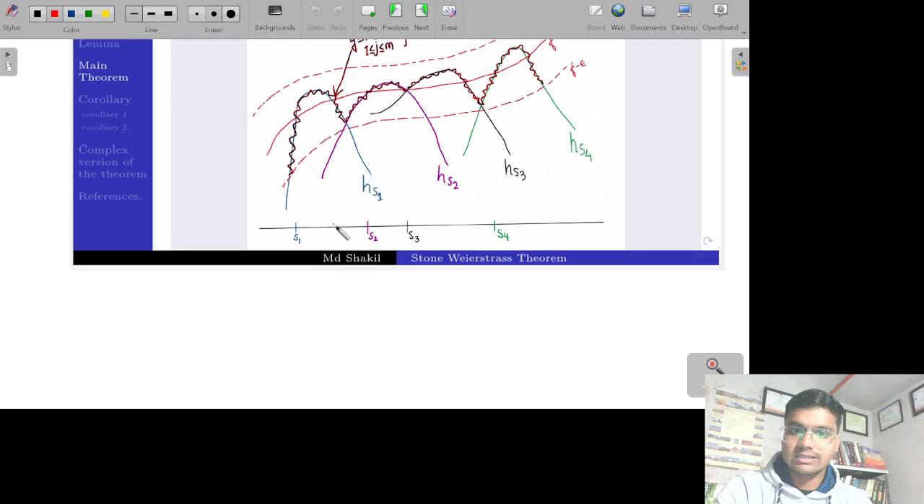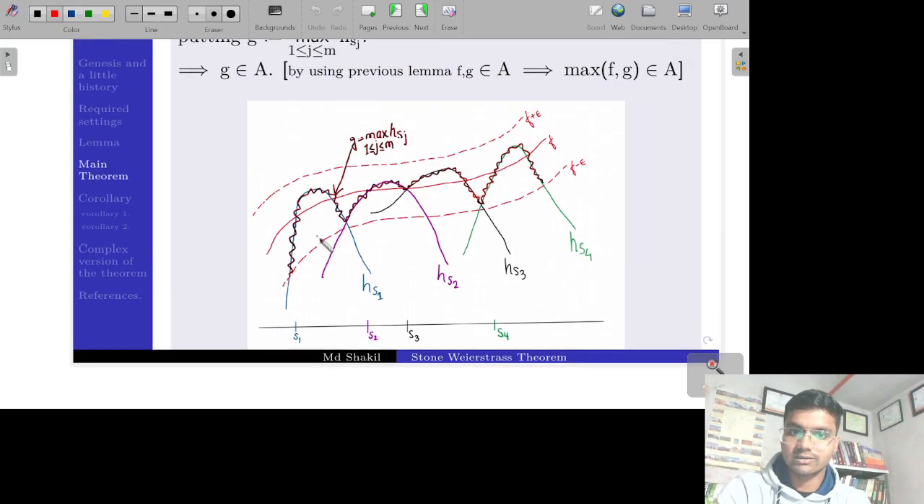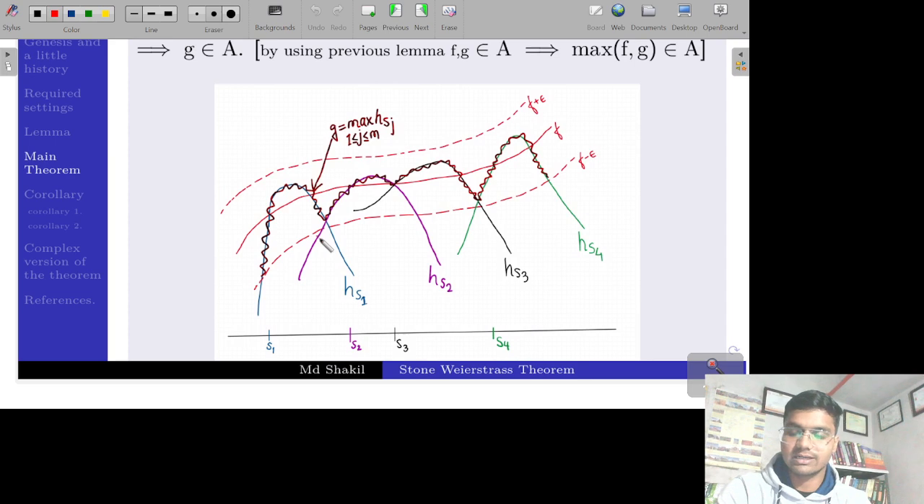So we can see this in this figure also. You can easily understand what is being discussed here. See, we have S1, S2, S3, S4. I have taken only 4 points here. So likewise we have Sm also. So corresponding to S1 we have H_S1, corresponding to S2 we have H of S2, corresponding to S3 we have H of S3, corresponding to S4 we have H of S4, and so on and so forth.